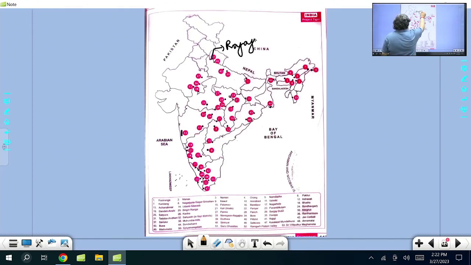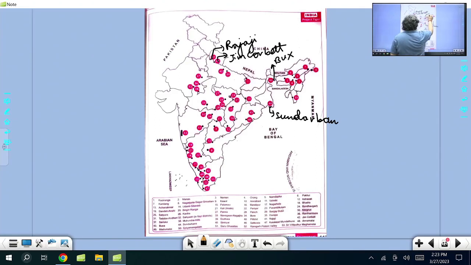Uttarakhand has Rajaji and Jim Corbett. West Bengal has Sundarban tiger reserve, and another name you come across is Buxa. Two in Uttarakhand, Rajaji and Jim Corbett.